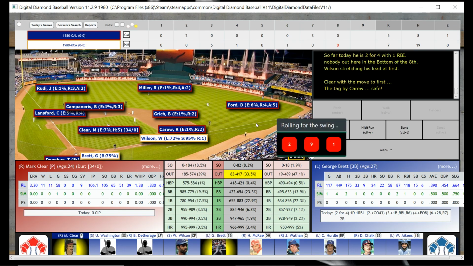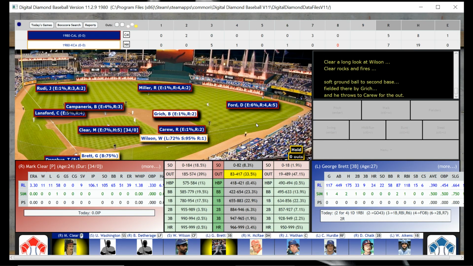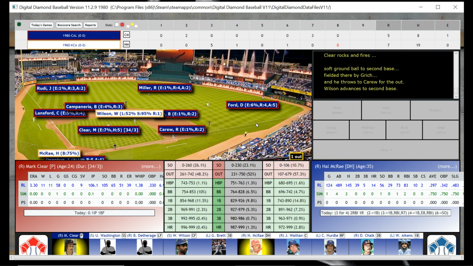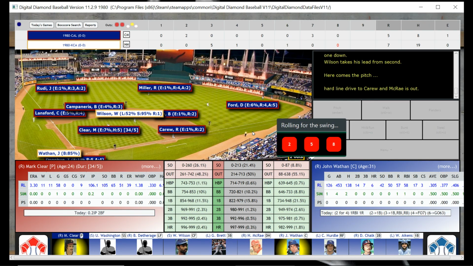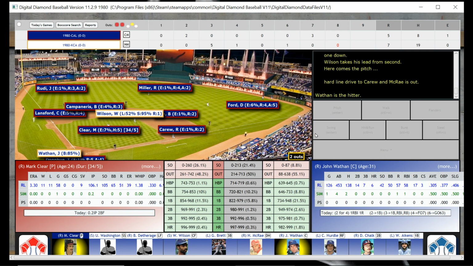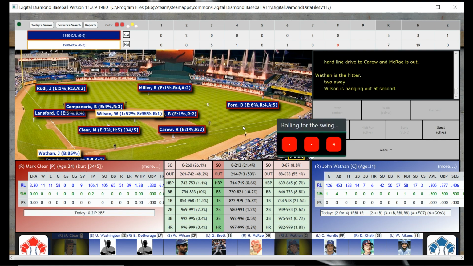We got George Brett batting, and he's going to be out. But he does move Wilson over to second, which is good. We got a man at second with 1 down and Hal McRae up. Hal McRae, not Willie Aikens. But he's out. And that brings up John Wathan. And John Wathan will swing away.